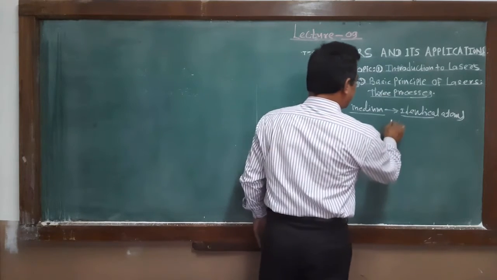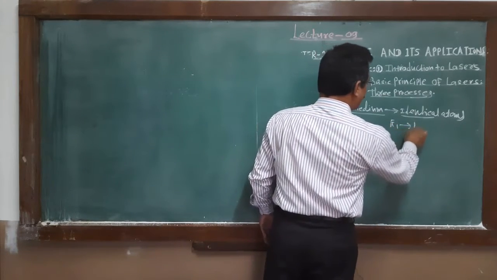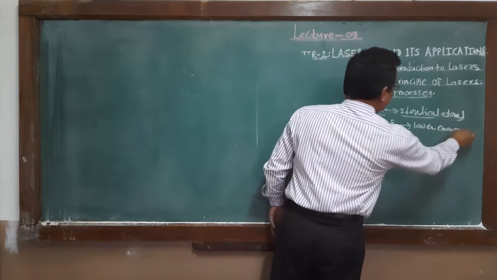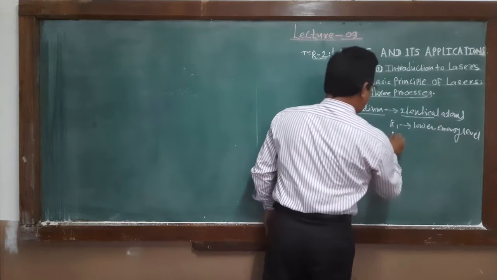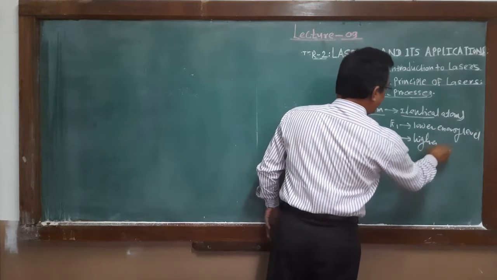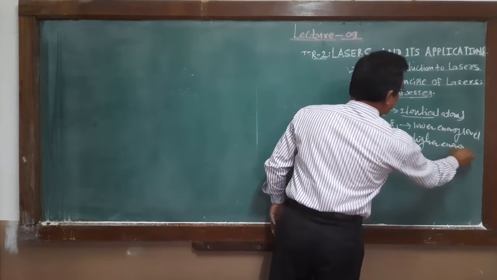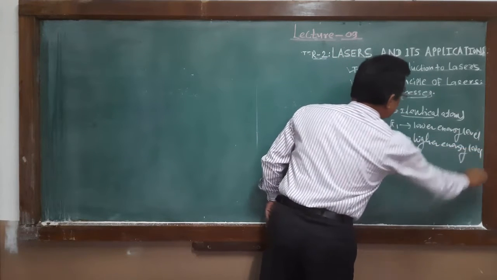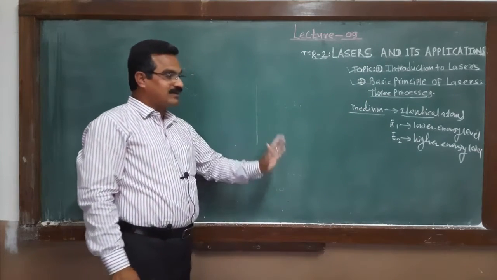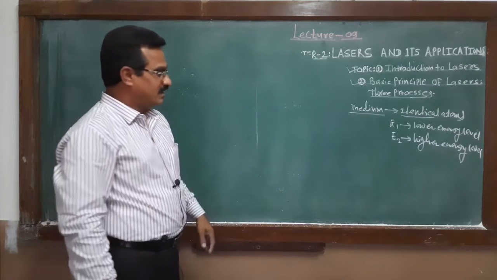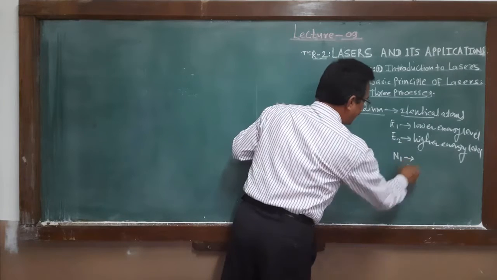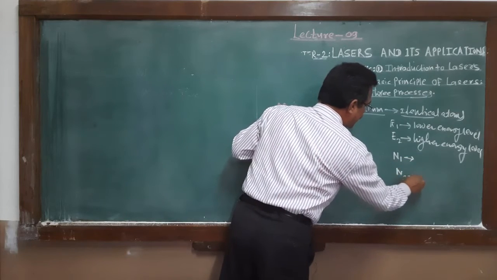Here we considered E1, the lower energy level, and second we consider E2, the higher energy level. Within that medium, two levels are considered: one is the lower energy level, another is the higher energy level. In addition, here is N1 and here is N2.